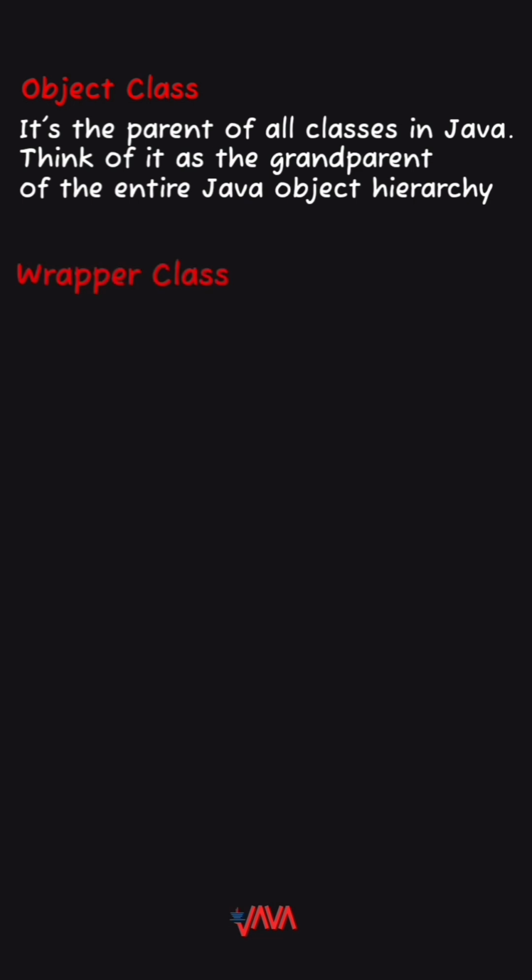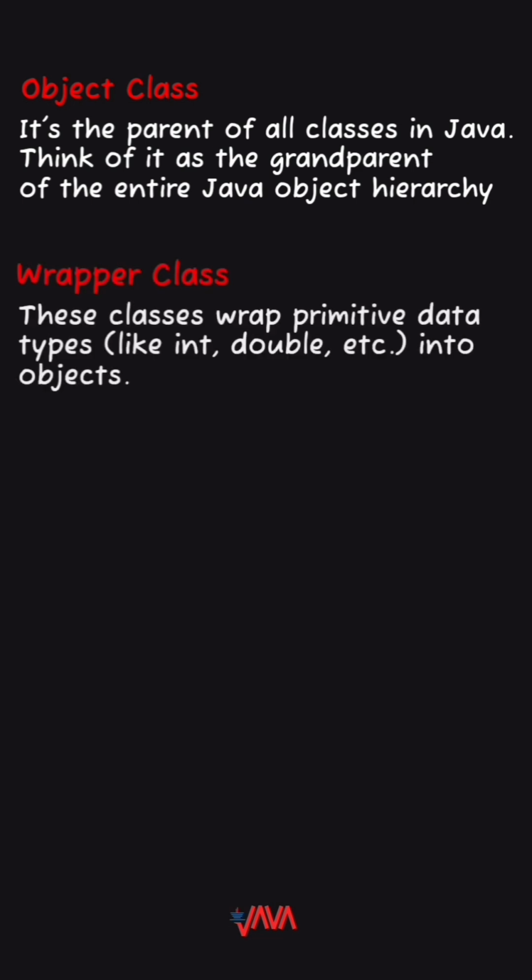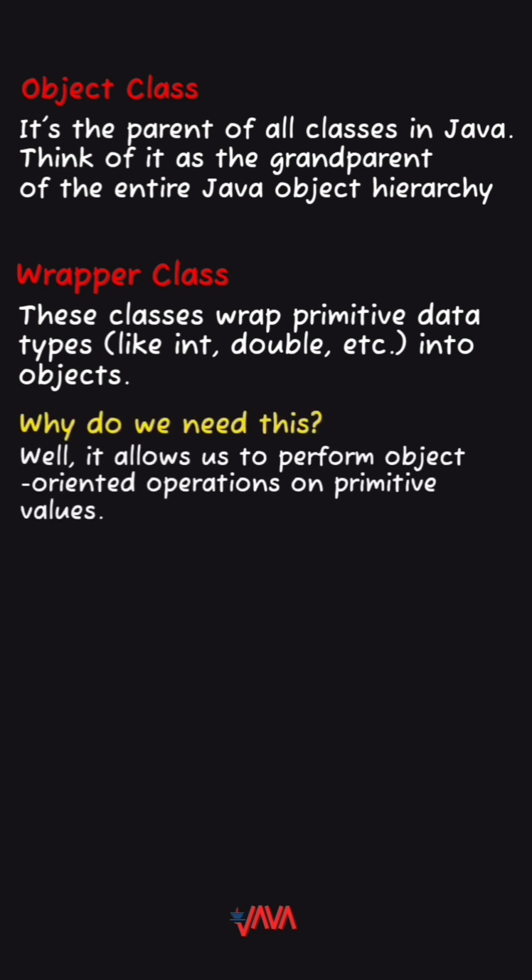Next up, we have wrapper classes. These classes wrap primitive data types, like int, double, etc., into objects. Why do we need this? Well, it allows us to perform object-oriented operations on primitive values.